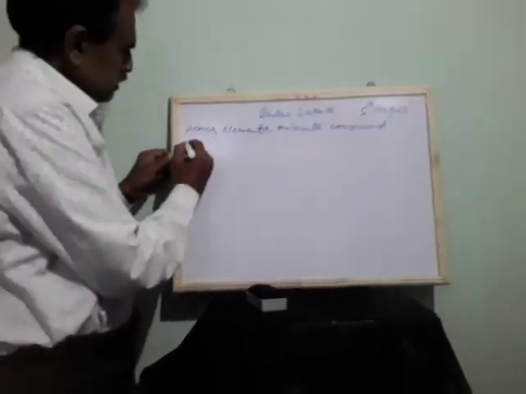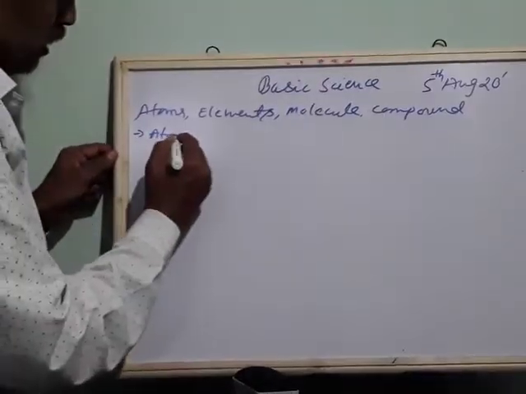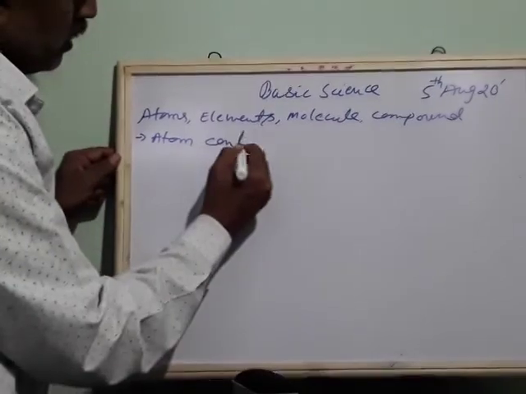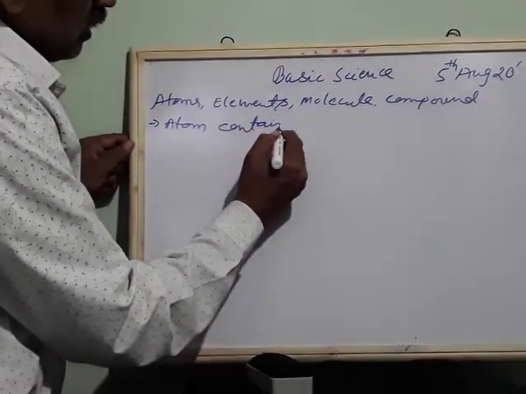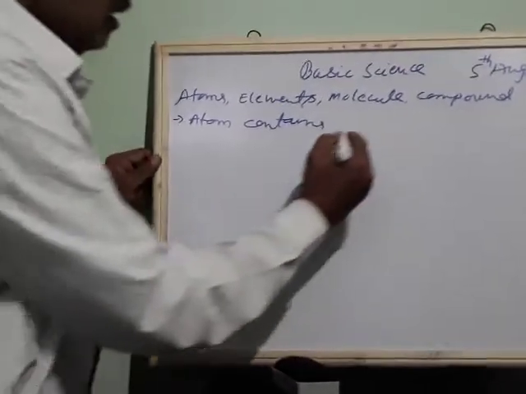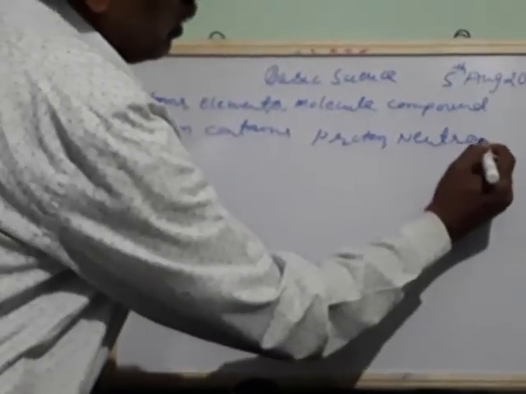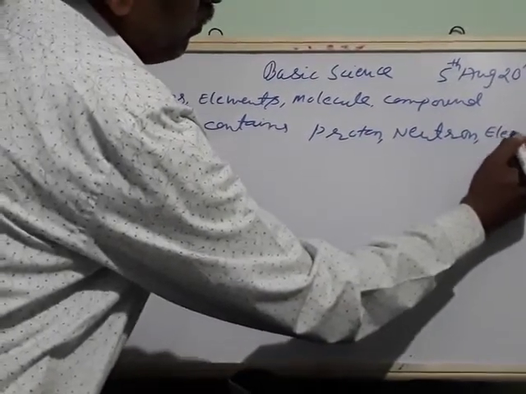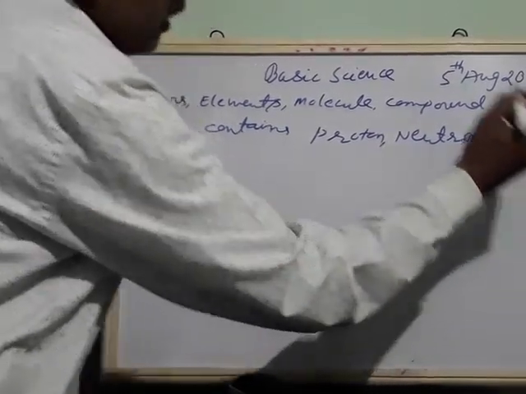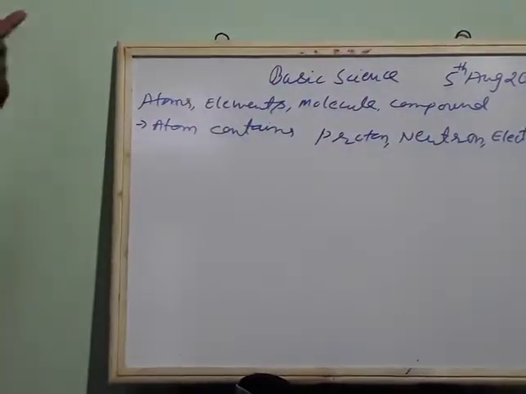So atom contains three subatomic particles: proton, neutron, and electrons. These are again charged particles.